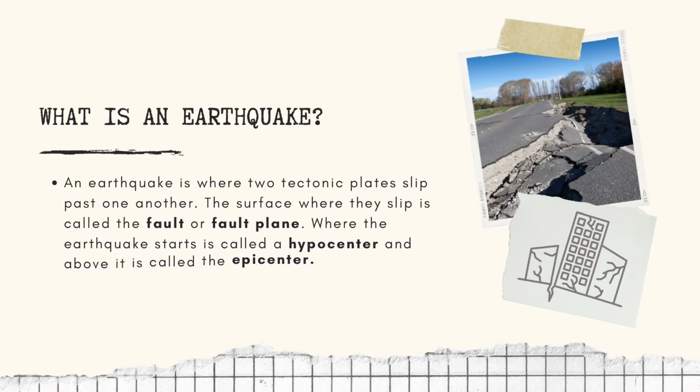What is an earthquake? An earthquake is where two tectonic plates slip past one another. The surface where they slip is called the fault or fault plane. Where the earthquake starts is called the hypocenter, and above it is called an epicenter.